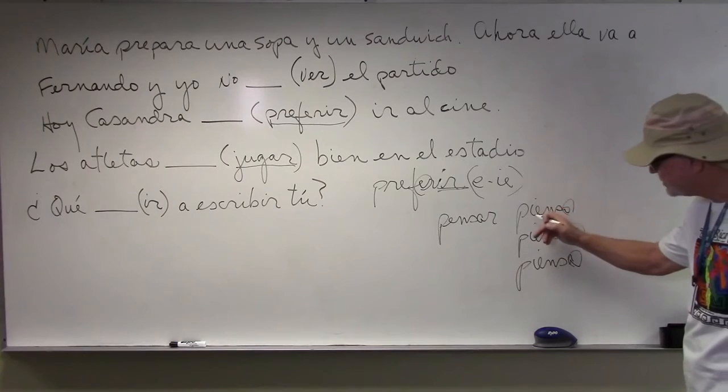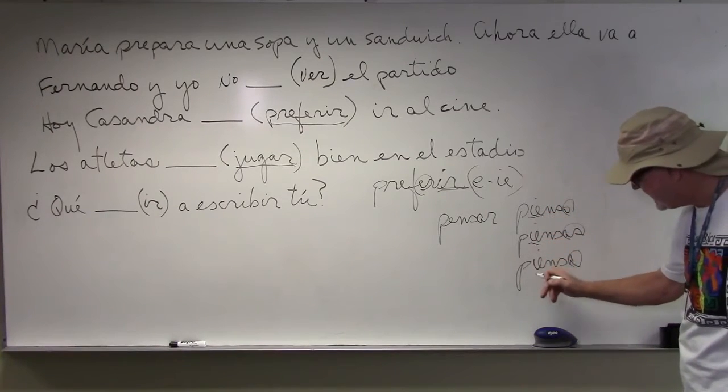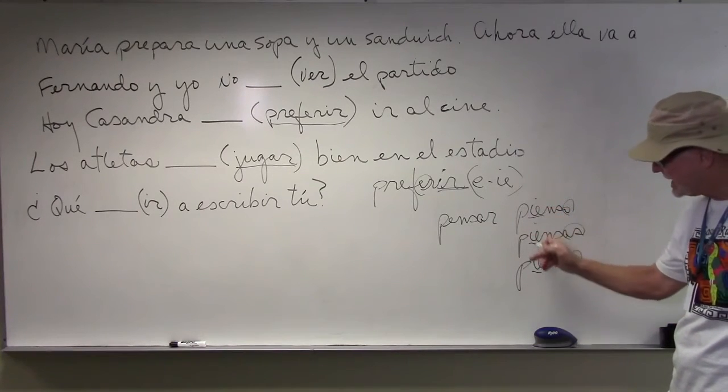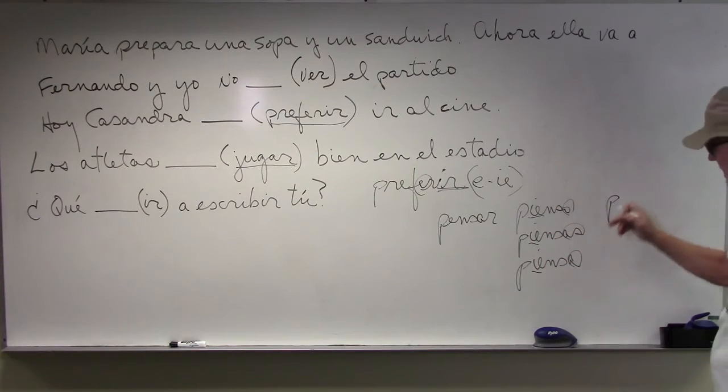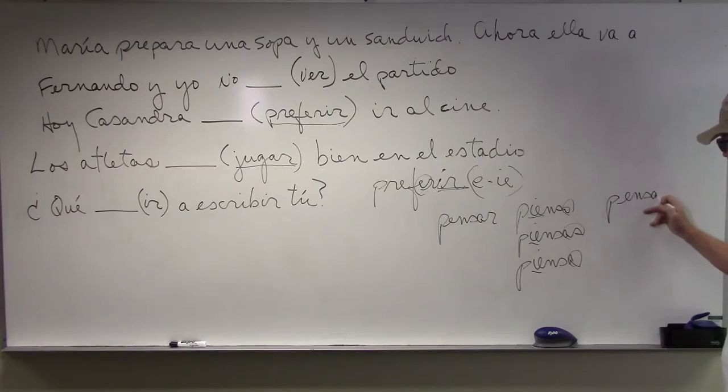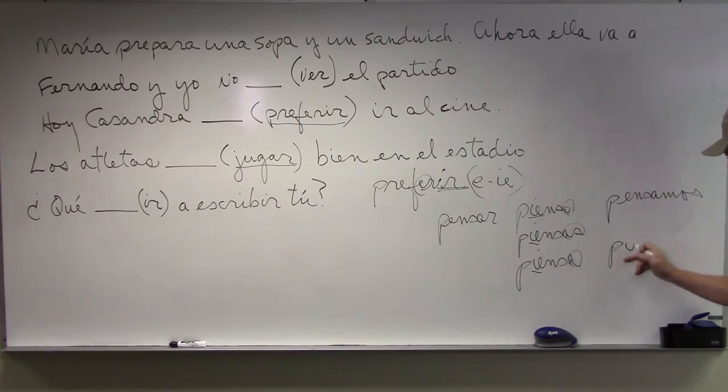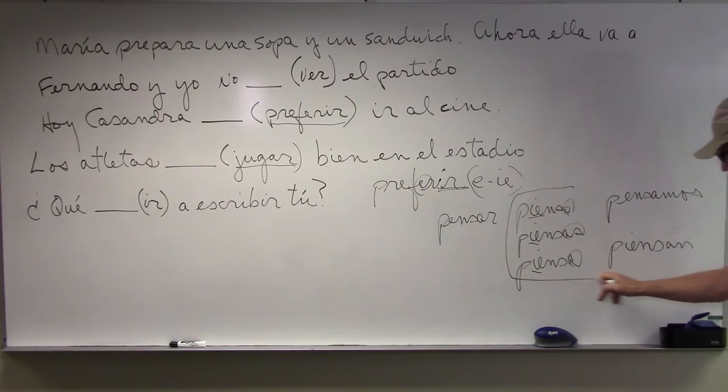It's just we have a change, IE here, in the first, second, and third person singular. No change in the mos form, pensamos, and then finally, piensan.